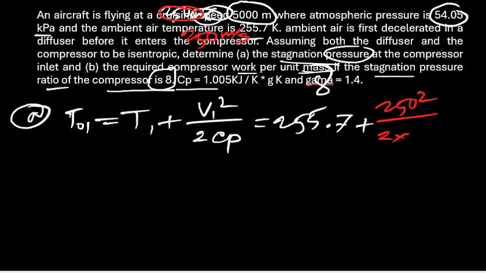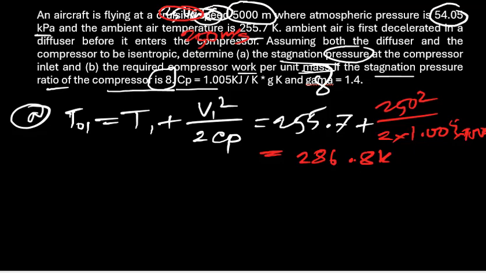We know Cp is 1.5 into 1000, and after putting it in the calculator you will get 286.8 Kelvin.